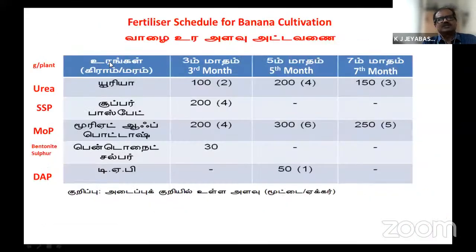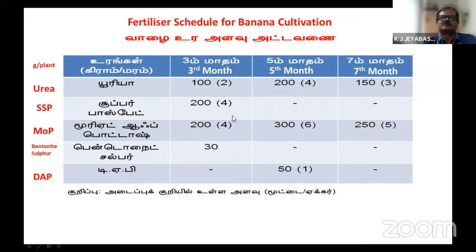This is the general fertilizer recommendation for banana cultivation. I have given the names of the fertilizers in English here, and this is the time of application: 3rd month after planting, 5th month, and 7th month. These are the fertilizers you have to use in banana cultivation, and these are the quantities to be applied per plant, given in grams per plant.